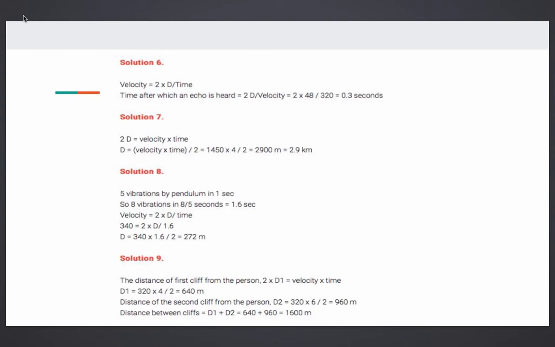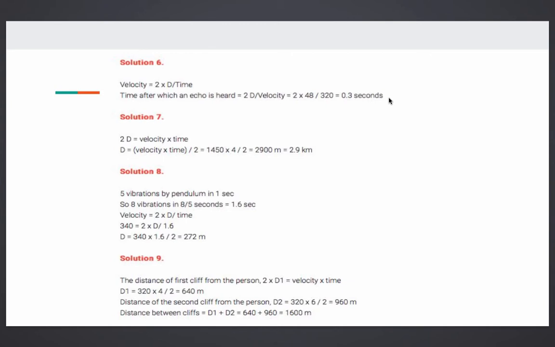What's the formula? v is equal to 2d upon t, velocity is 2d upon t. So the time taken becomes 2d upon velocity. Distance is 48 and the speed is given as 320 meter per second in the numerical itself, right? Substitute the values and the answer you get is 0.3 seconds. Let's move to the next solution.